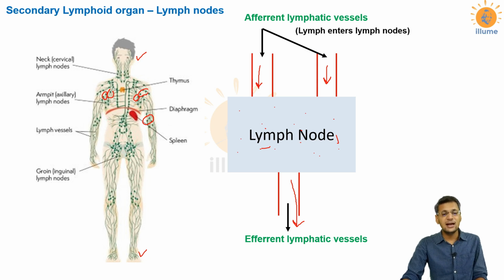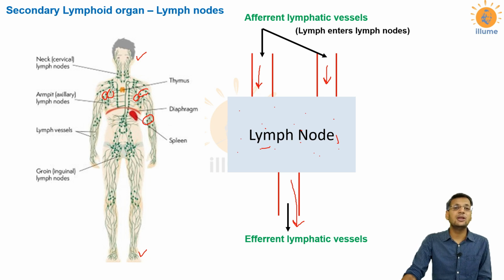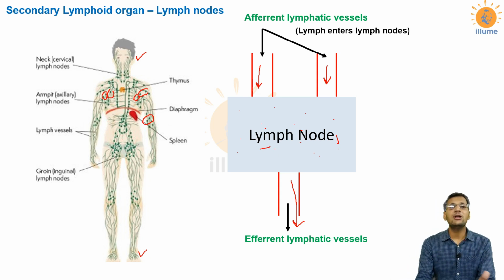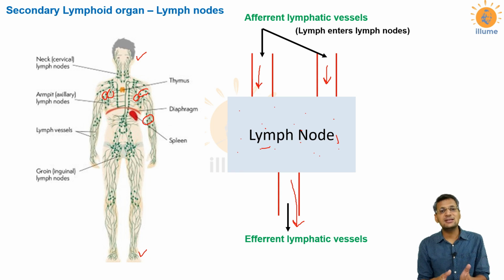And what would happen inside the lymph node? We very well know a lymph node is a huge collection of lymphocytes. It has many lymphocytes present in it. So whatever pathogens, toxins and dead cells are present in the lymph that has been collected from the tissue. Remember, lymph is formed from tissue fluid. So every antigen, every pathogen, or the toxins produced by the pathogen or dead cells which are present in the tissue fluid would then enter the lymphatic vessels, and from lymphatic vessels they would get into lymph nodes, and there are many lymphocytes present in the lymph nodes.